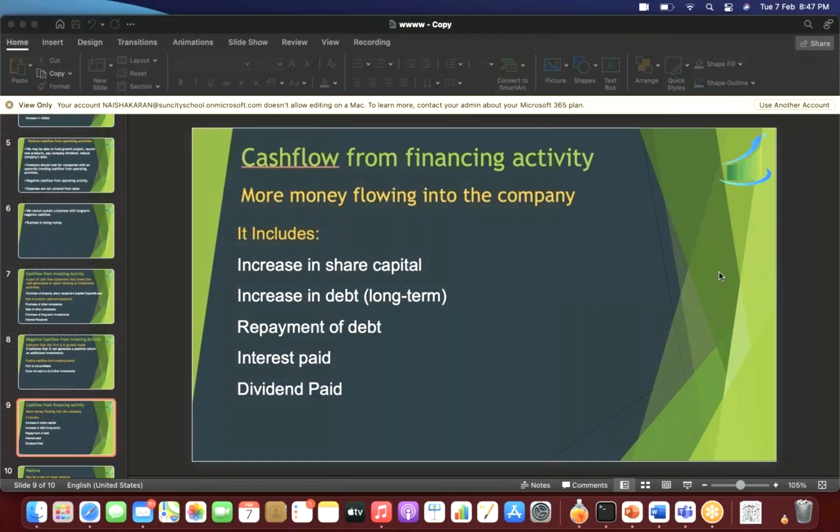So both increase in share capital or increase in debt is an inflow of cash. Both come in financing activity. Yes, Vanashri ji, it is when the company announces that it will issue shares. So from the company side, there are applications for you to apply for their shares. That is increase in share capital. IPO, correct.